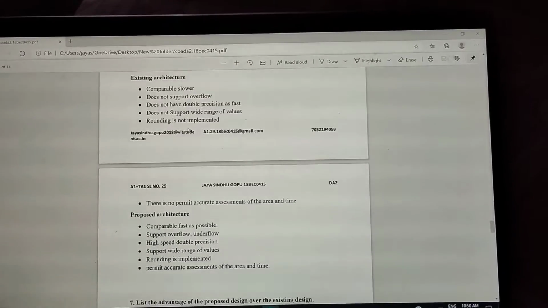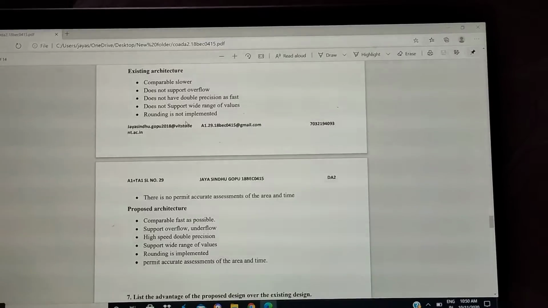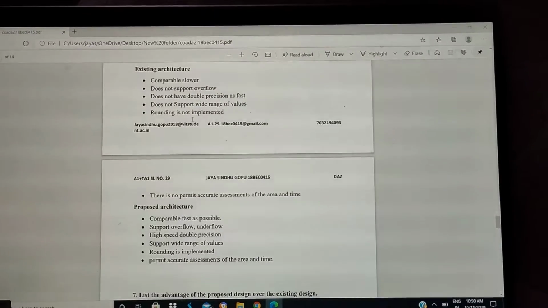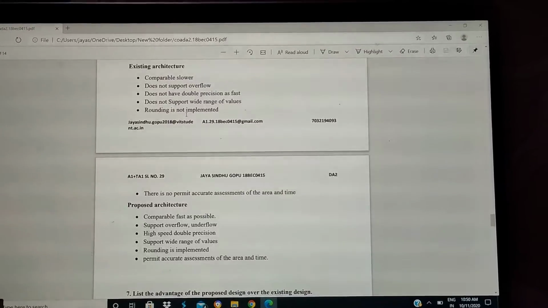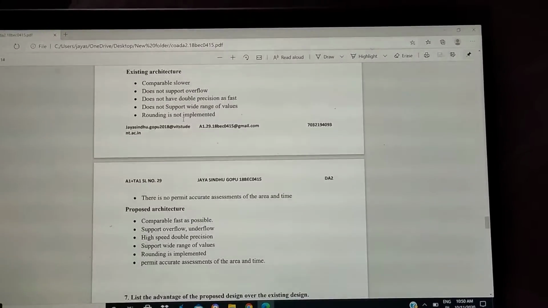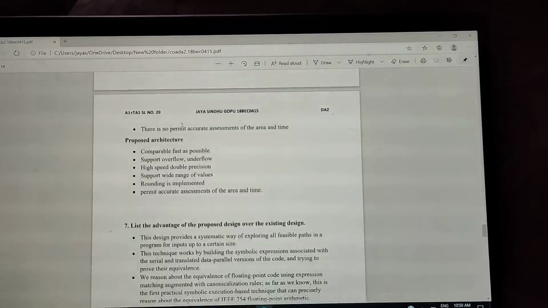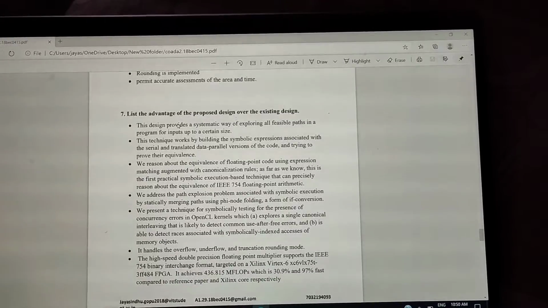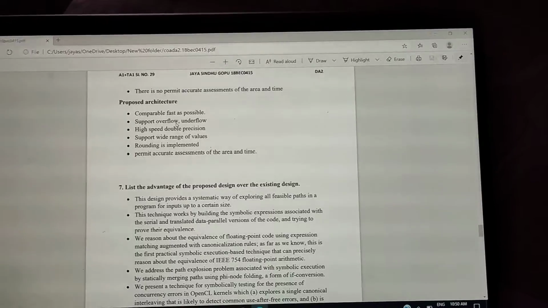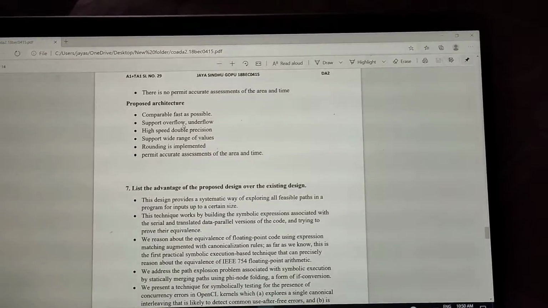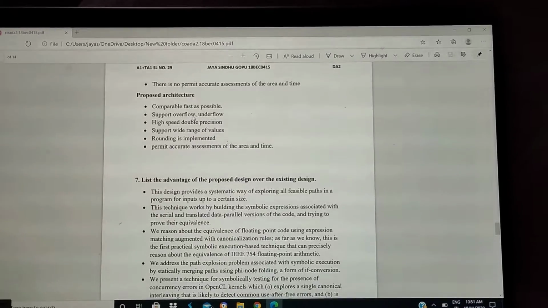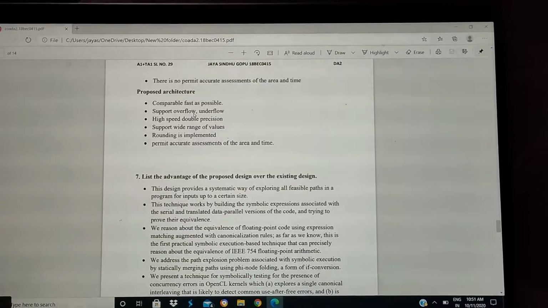The existing architecture is slower, it does not support overflow, it does not have double precision as fast, does not support a wide range of values, and rounding is not implemented. These problems are solved by the architecture used in this journal. It is fast, it will support overflow and underflow, high speed double precision, support a wide range of values, rounding is implemented, and it permits accurate assessments of the area and time.